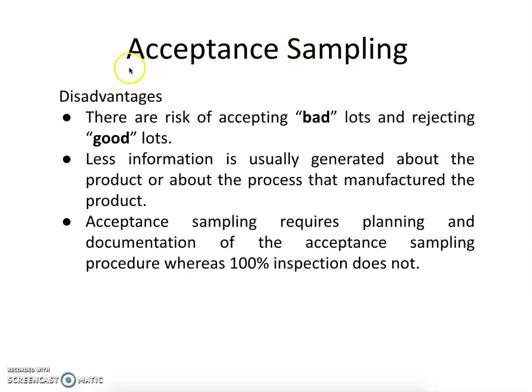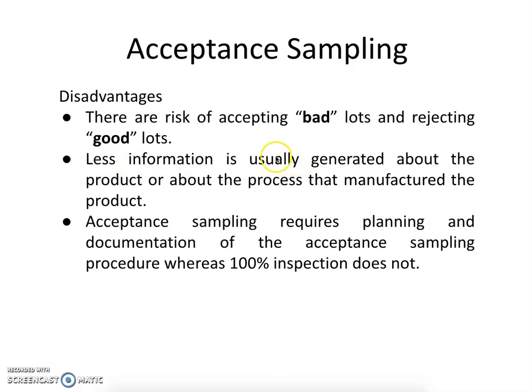The disadvantages associated with acceptance sampling: the risk of accepting bad lots and rejecting good lots may be high. I mean to say, when an inspector goes to draw the sample from the lot, he may end up drawing the bad samples and ignore the good samples, and what ultimately happens is we end up losing good lots and having bad lots accepted. That is one big disadvantage associated with this.